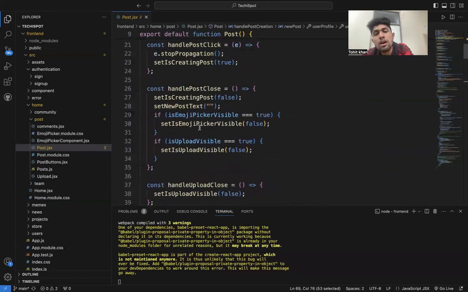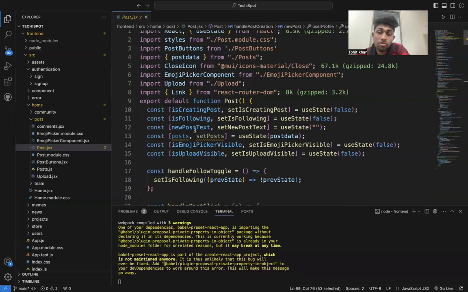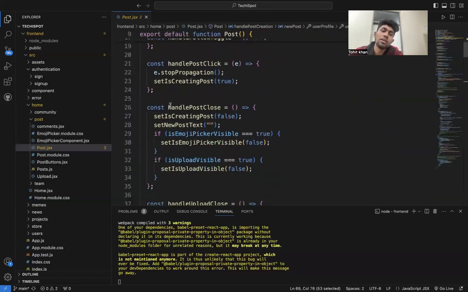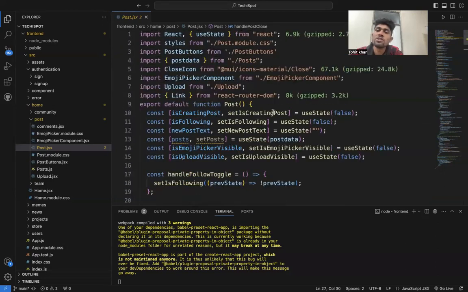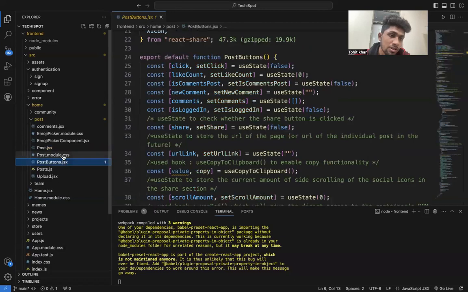This is only the hardcoded project, hardcoded things. Then my backend is coming, and then all these things will be removed, and all the data will be fetched from my backend and then shown on my front pages. So in the post session, we'll talk about all these things, module CSS and post buttons.